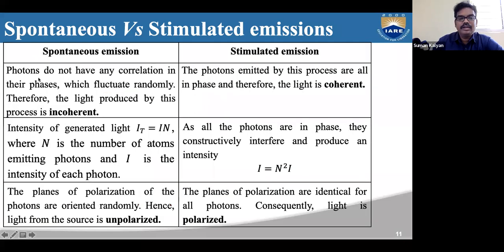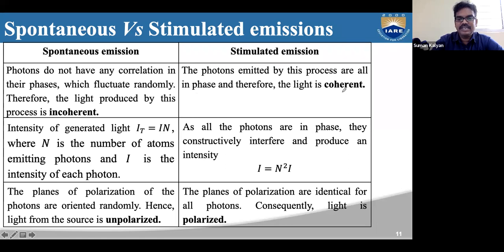Also, the photons do not have any correlation in their phases, because as we can see, the emitted photons will be completely random and emitted uniformly in all directions. So there is no correlation between the phases of the emitted photons, and the light produced by this process will be completely incoherent. Whereas in stimulated emission, the photons emitted are in phase, and the emitted light is coherent.